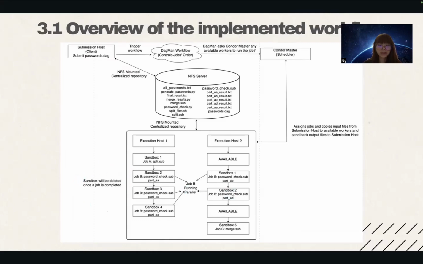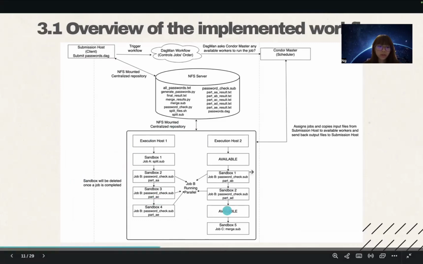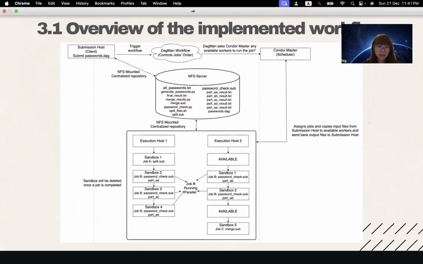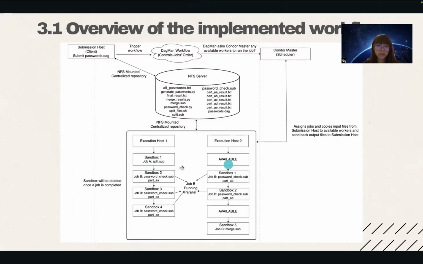So since the Condor Master assigns jobs dynamically to any available execution host, the exact host selection may vary at runtime. So for explanation purpose, we assume that one possible execution flow is as shown in this diagram. So first, we assume that job A is scheduled on execution host 1. When the job is assigned, there's a sandbox created. So the split job will run entirely inside this sandbox where it splits the password dataset into 5 chunks. So once job A completed, the sandbox will be deleted, and then both execution hosts will be available at this time.